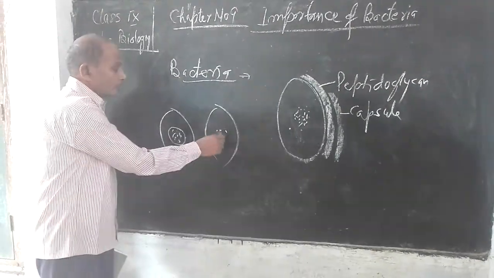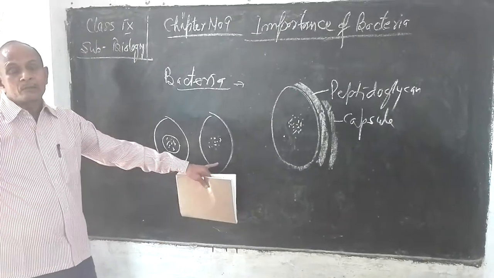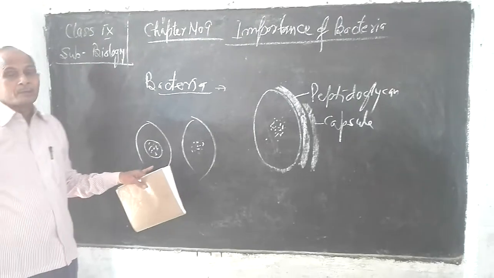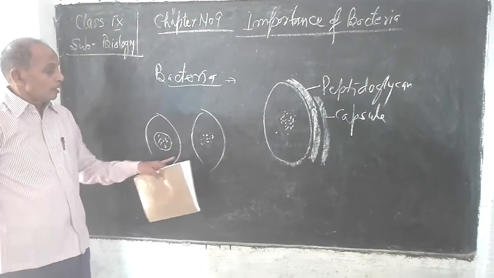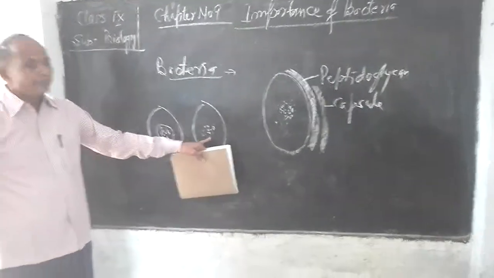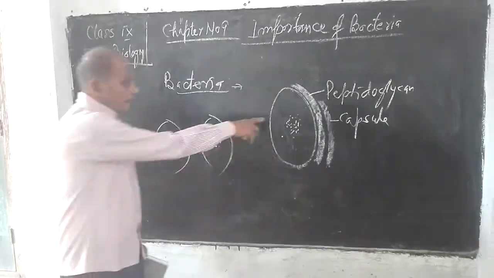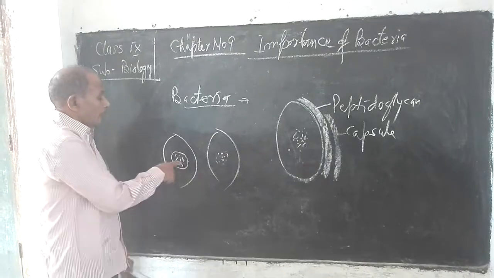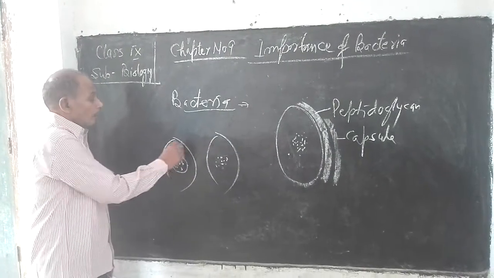But in the other case, nuclear materials are not covered by a nuclear membrane. This type of nucleus is known as well-defined nucleus, while this one is not well-defined, it is known as primitive nucleus.